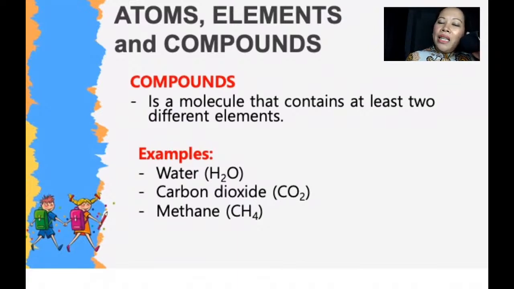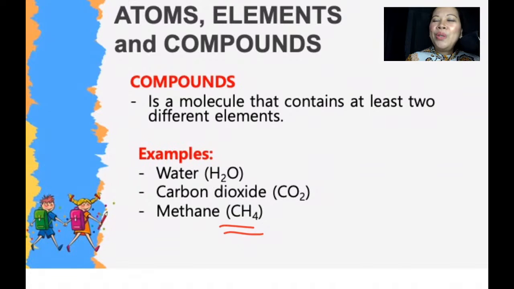Carbon dioxide is also a compound, which is made up of carbon and oxygen elements. Methane, which is made up of carbon and hydrogen, is also a compound. So a compound is made up of at least two different elements.